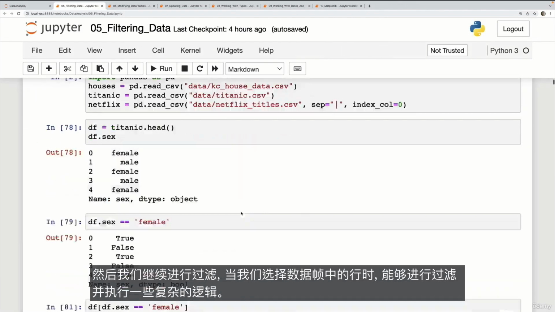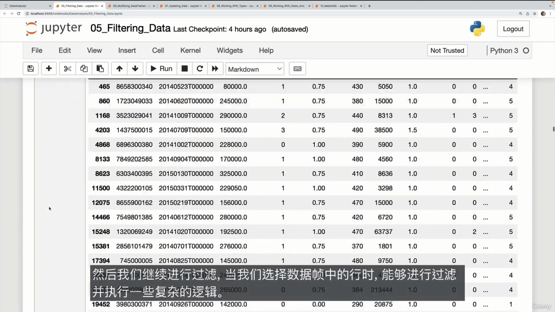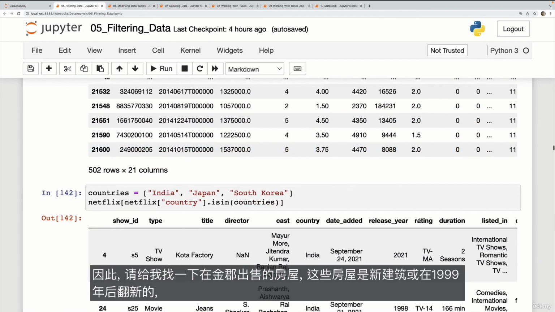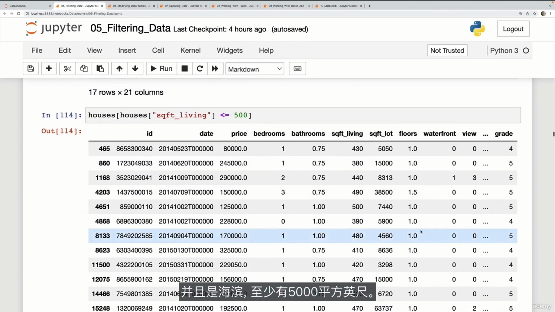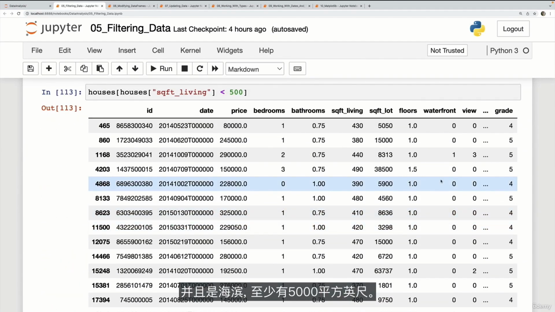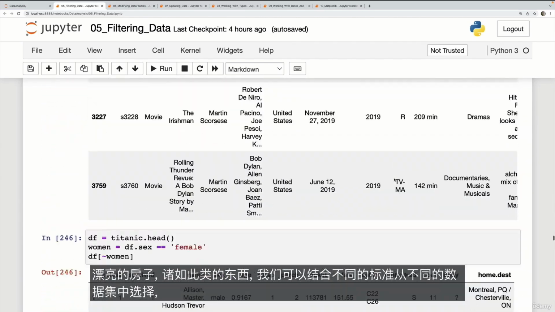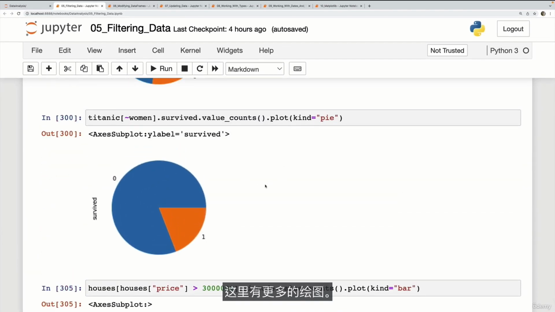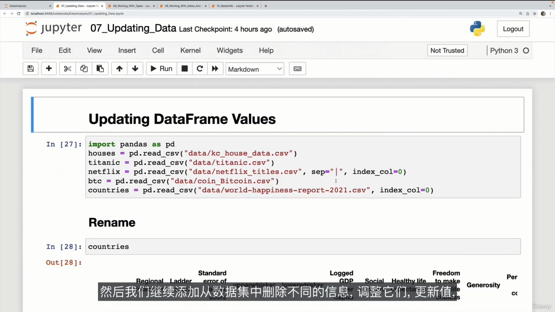So then we move on to filtering, being able to filter and do some complex logic when we select rows in a data frame. So find me the homes that were sold in King County that are new constructions or were renovated after 1999 and are waterfront and have at least 5,000 square feet. Nice homes. Things like that where we can combine different criteria to select from different data sets. And here's more plotting.